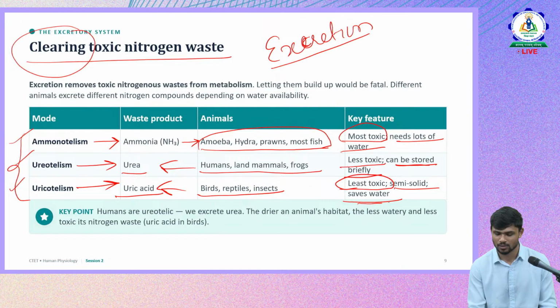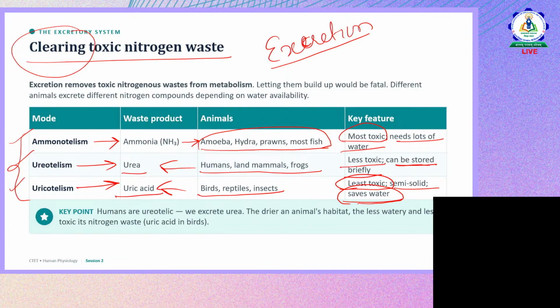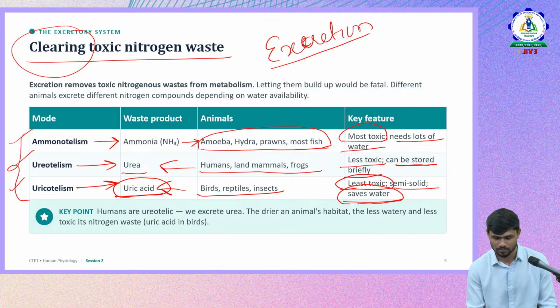Because a lot of water will be reabsorbed by their intestines, and only the solid part will be removed, because birds don't get to store water or release water much. So this is about the different toxic materials produced by different animals, and how toxic they are in nature.